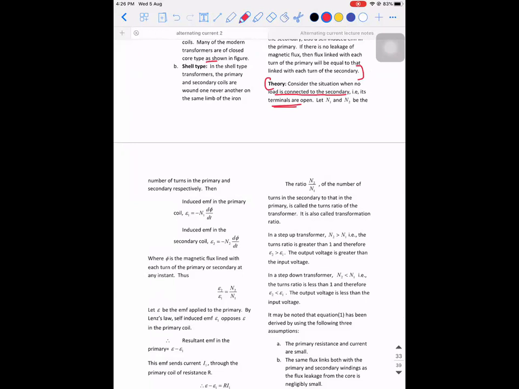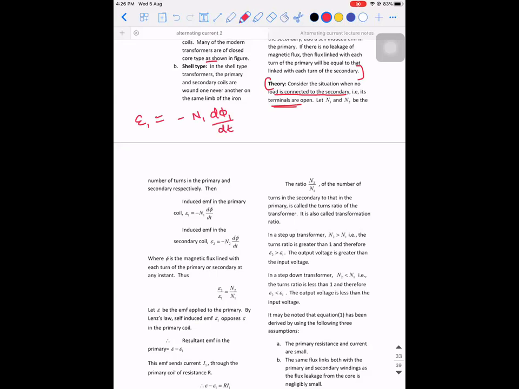Let N1 and N2 be the number of turns in the primary and the secondary coil respectively. Then, what will be the EMF induced in the first coil, that is the primary coil, according to Faraday's law? It will be minus N1 into d phi 1 divided by dt.